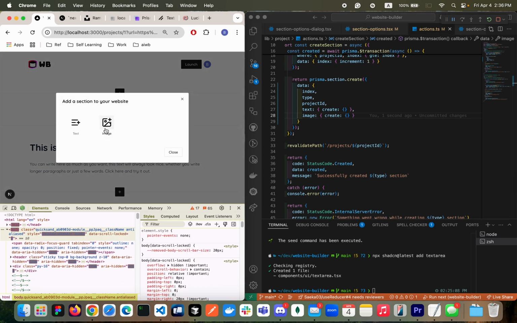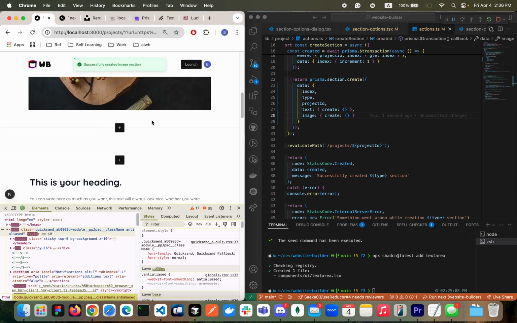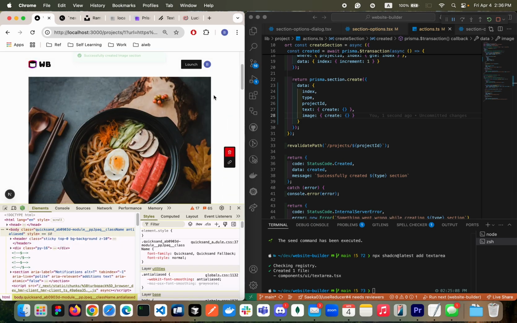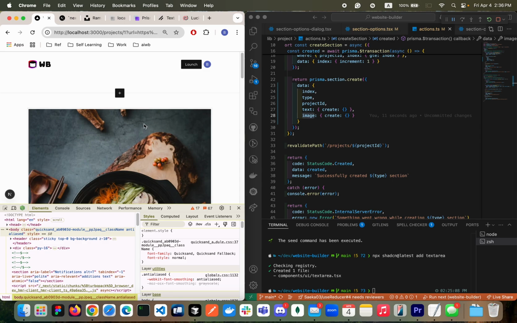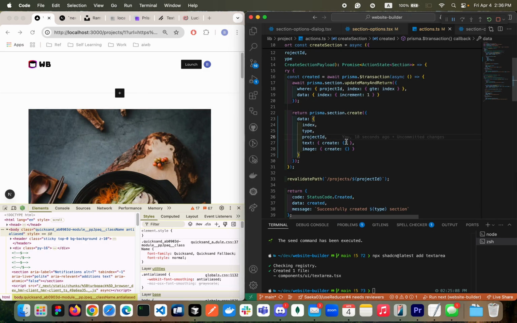Let's take a look. So now image, it's generating the image, but in this case, we're creating the text and then image both, which is not correct. I'm gonna give some conditional properties here. Here, I'm gonna wrap with the object and then destructure. So this way we can add some conditions here.